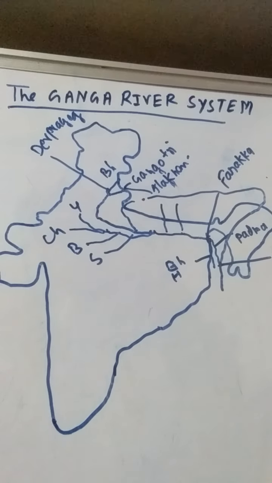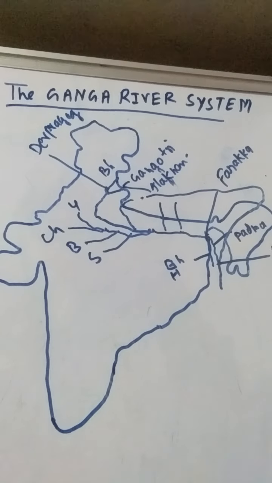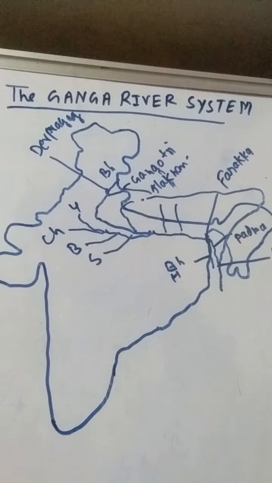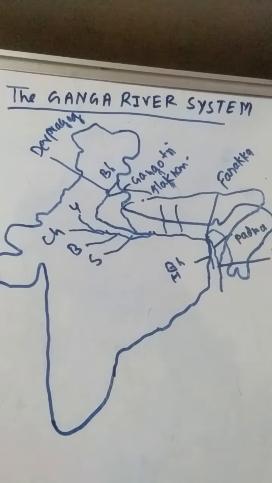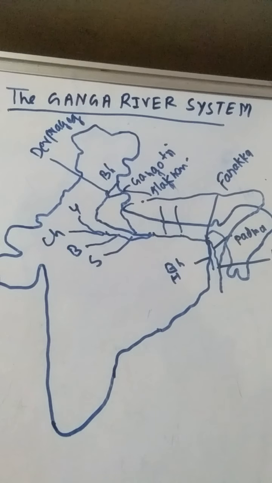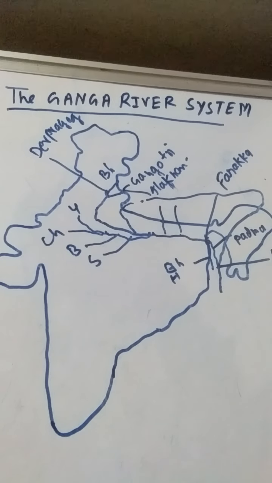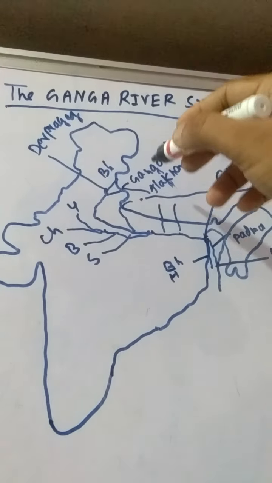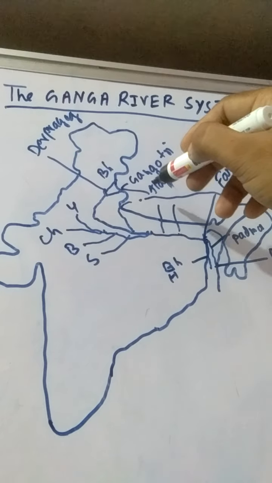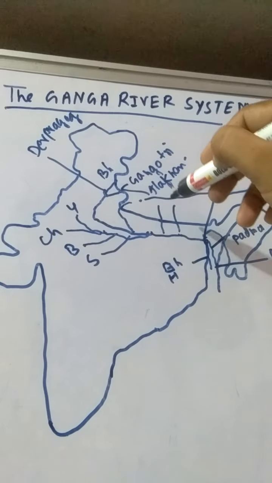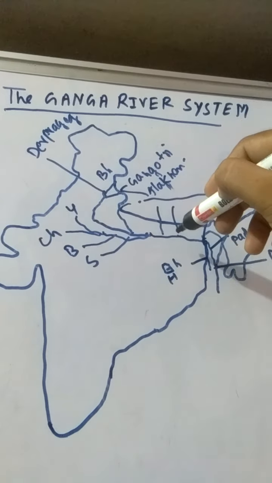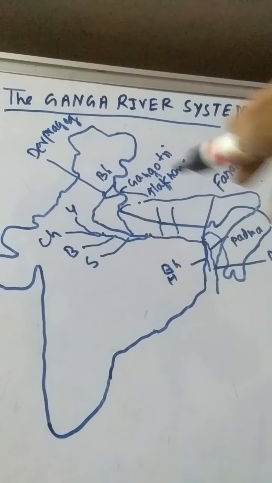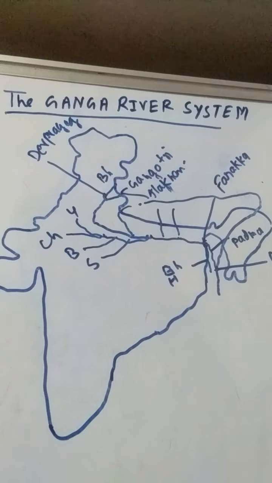Then two branches of tributaries join from the north and from the south. These two branches are known as the left bank tributaries and right bank tributaries of Ganga. The left bank tributaries of Ganga are the Ghagra river, then second is Gandak river, next is Kosi river, which join in India.